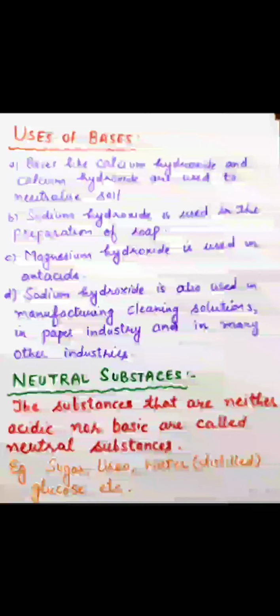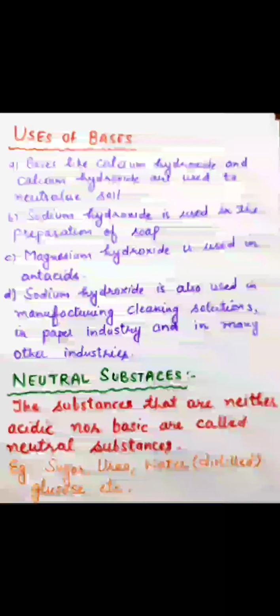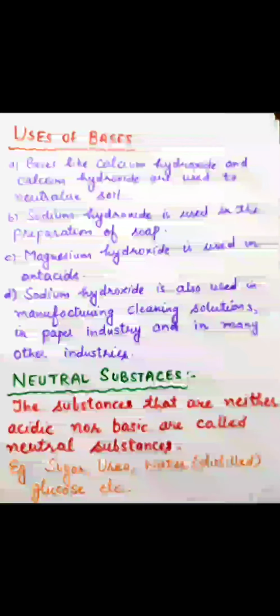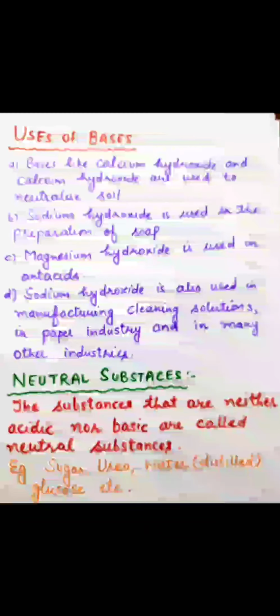Neutral substances are substances that are neither acidic nor basic. It means they do not contain any acid or any base. For example, sugar, urea, water, basically distilled water. Generally the water we consume has a little amount of salt, so it can be a little basic or a little acidic. But if no salt is present, and water is distilled, it is a neutral substance. And next is glucose etc.